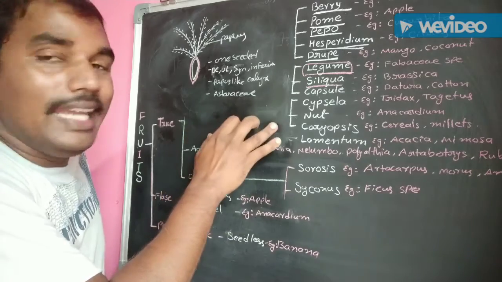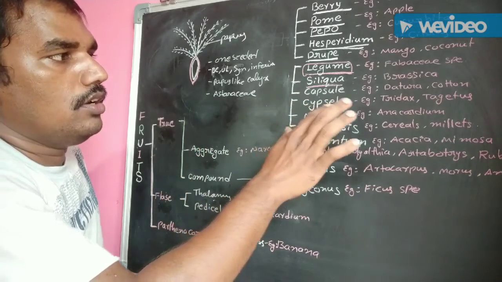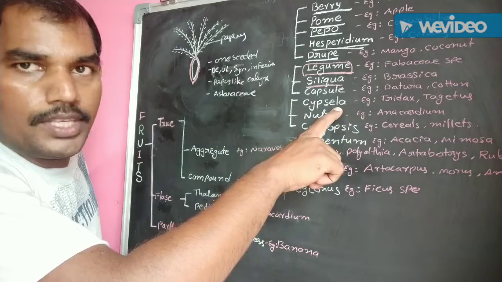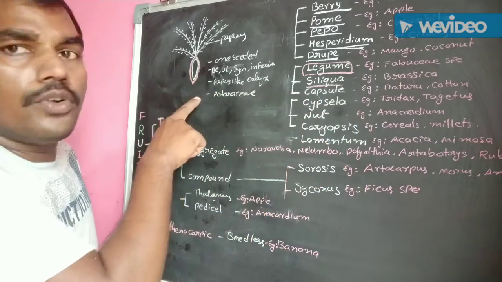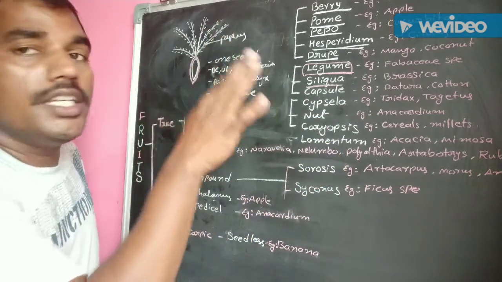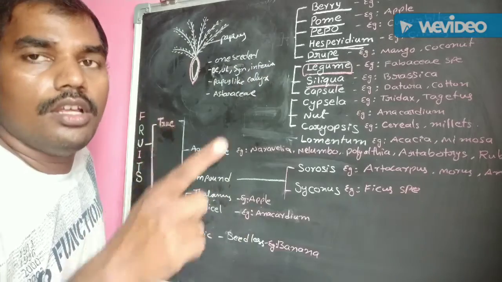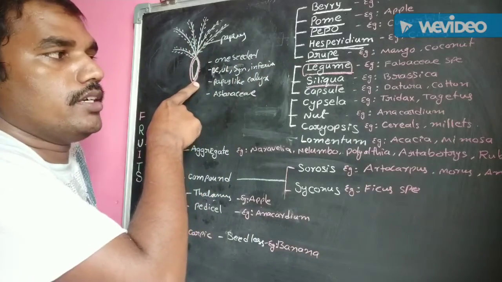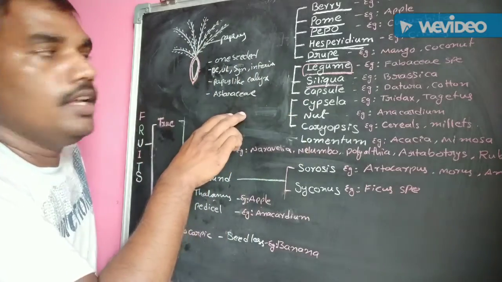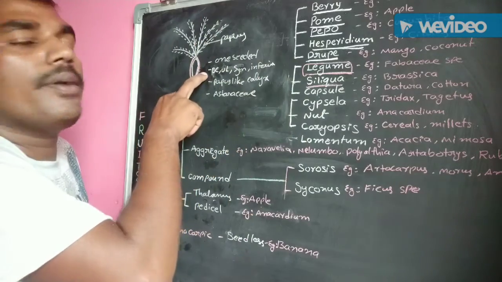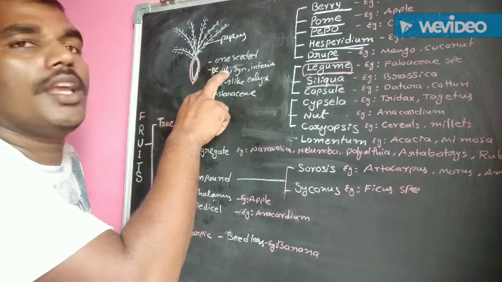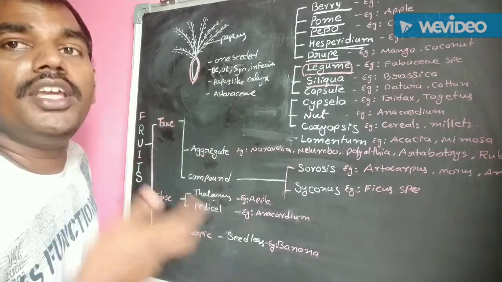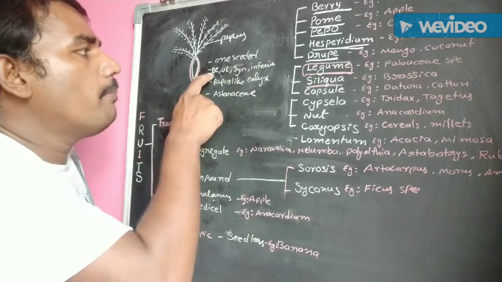Dry indehiscent fruits. Okay, the first one is Cypsella. This Cypsella fruit is a one-seeded fruit. Remember this one, one-seeded fruit. It is mainly developed from bicarpellary unilocular syncarpous inferior ovary.